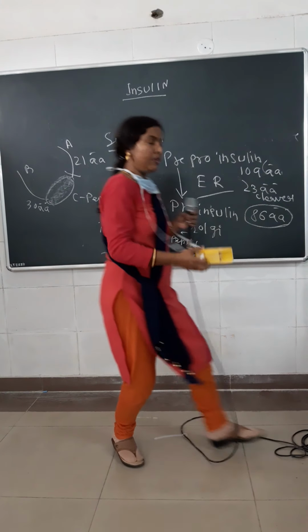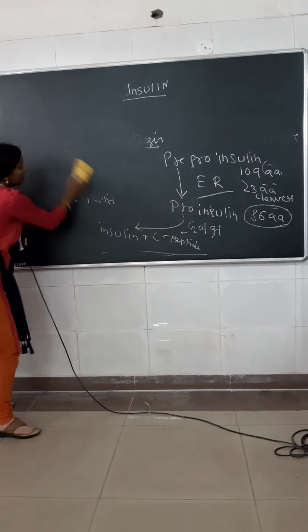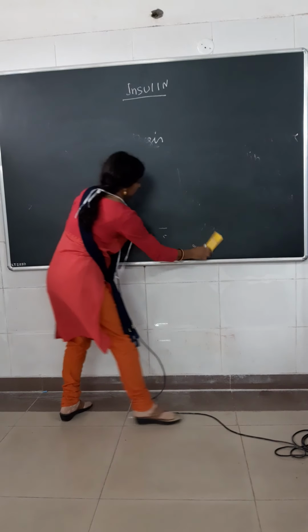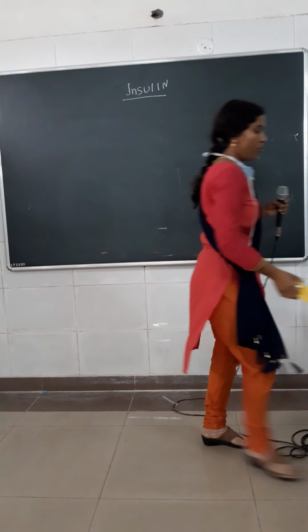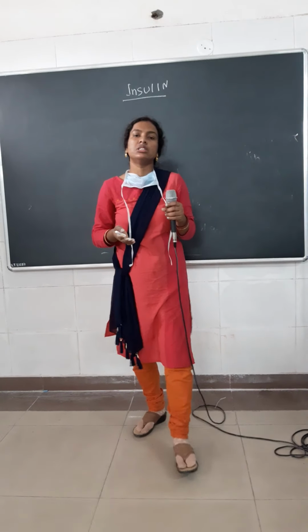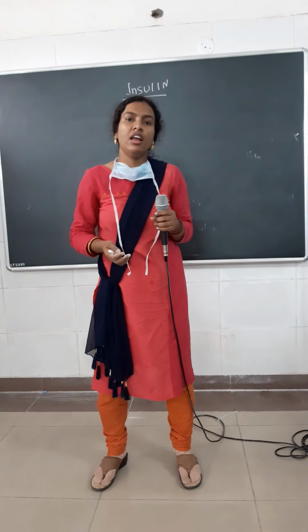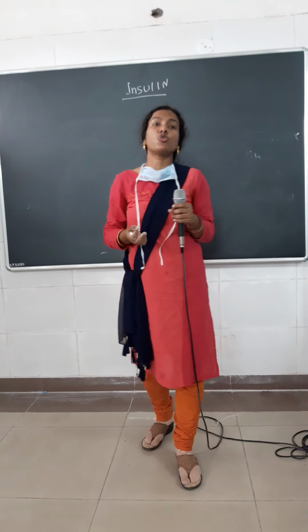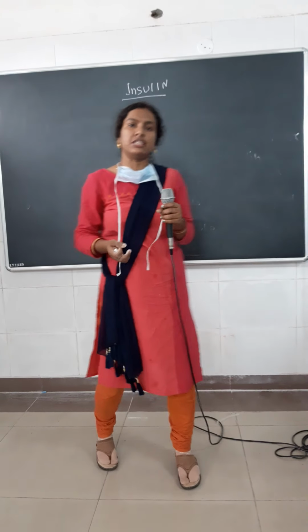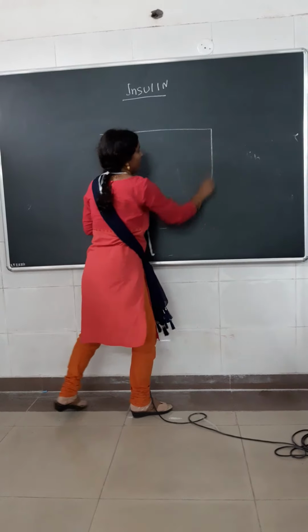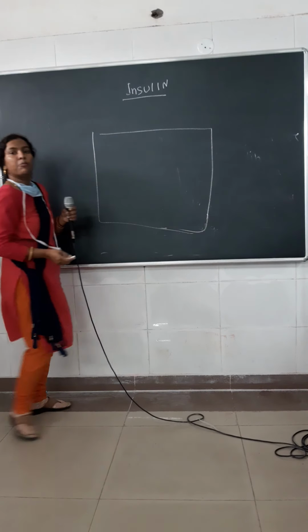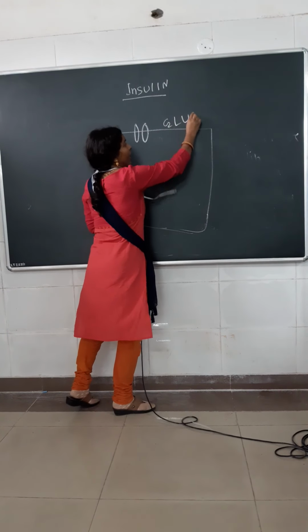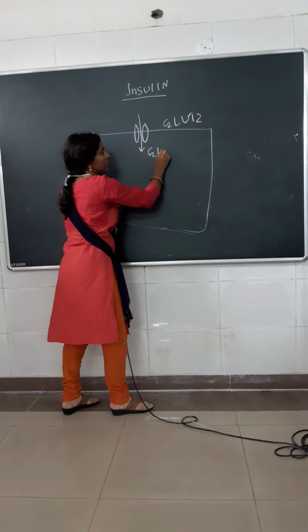Now the next question: how is insulin secreted? After a carbohydrate containing meal, we know that insulin is secreted. During the class on GLUTs, I already told you that GLUT2 is the GLUT present in the pancreatic beta cells. So consider this a pancreatic beta cell. After a carbohydrate containing meal, glucose enters the pancreatic beta cell via the GLUT2 receptor.